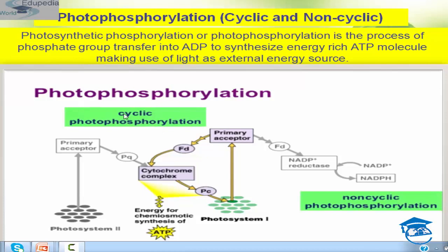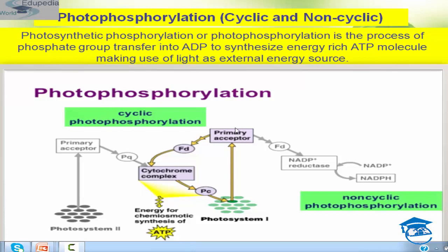During a cyclic transfer of energy rich electrons, there is loss of energy from the electron at every transfer. See, the electron is first transferred from the primary acceptor to plastoquinone, plastoquinone to the cytochrome complex to the plastocyanin, and then to photosystem 1, to the primary acceptor, ferredoxin, and again to the cytochrome complex, students. Okay, so the energy lost from one such transfer is used to form ATP. Okay, it is used to form this ATP by chemiosmotic process. Okay, this is called cyclic